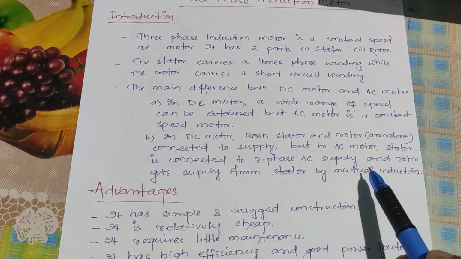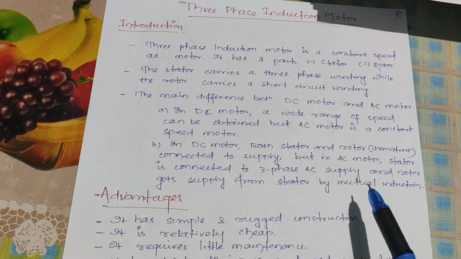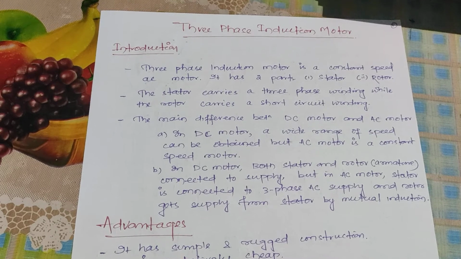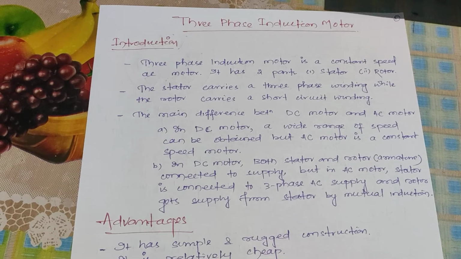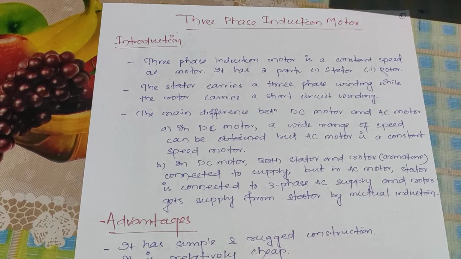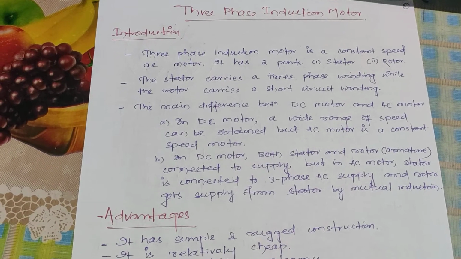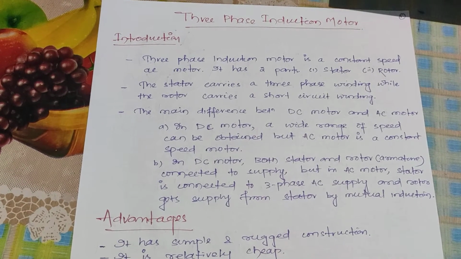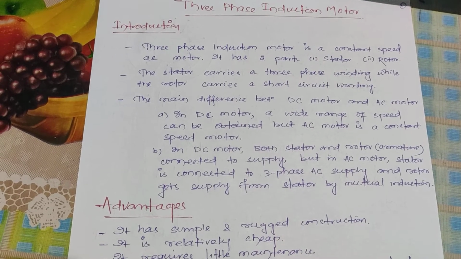Remember, the rotor is not getting supply directly from the source. It is getting supply from the stator through mutual induction, like a transformer. In a transformer, the secondary winding gets supply from the primary winding through mutual induction. Both windings are not connected electrically, they are connected magnetically. The same thing happens in an induction motor also. The rotor and stator are not connected physically. There is an air gap between these two. The rotor gets supply from the stator through mutual induction. That is why this motor is also known as a rotating transformer.